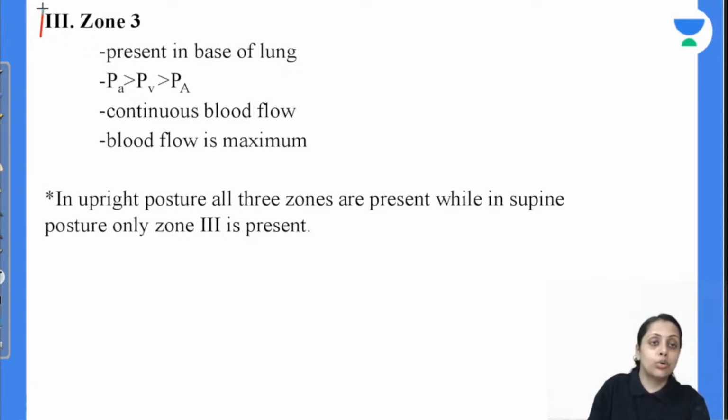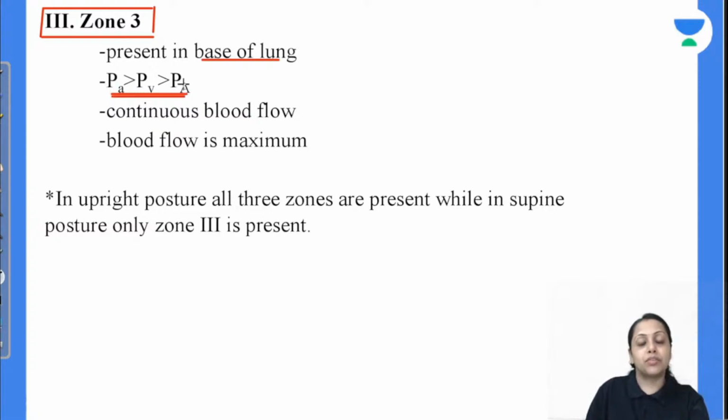Last one, that is zone 3. This is present at the base of lung, and at the base of lung क्या होगा? हमारा arterial pressure is more than the venous pressure, and venous pressure is more than the alveolar pressure. ठीक है, सबसे ज़्यादा क्या होगा? हमारा alveolar pressure है. Alveolar pressure सबसे ज़्यादा है, so that's why हमारा ना artery compress है ना vein compress है, so there will be continuous blood flow.